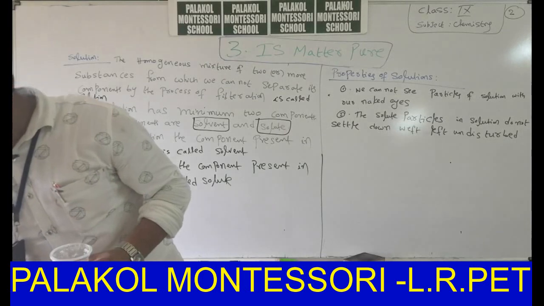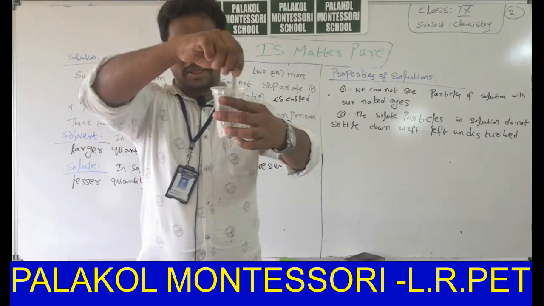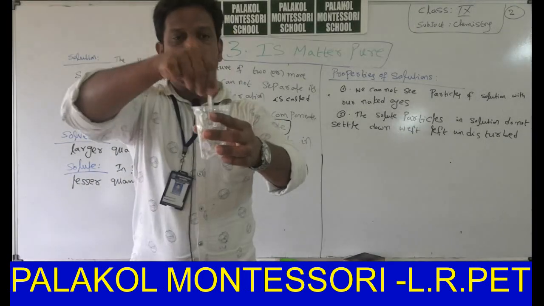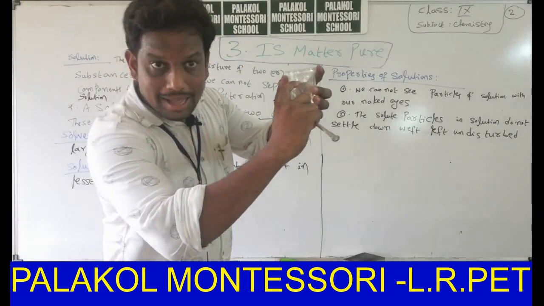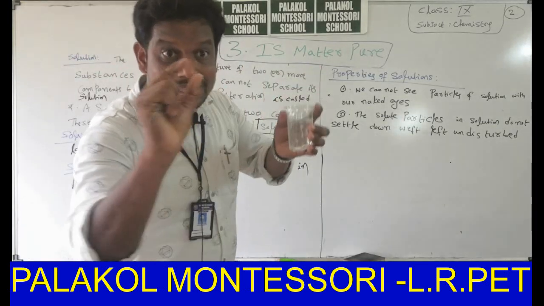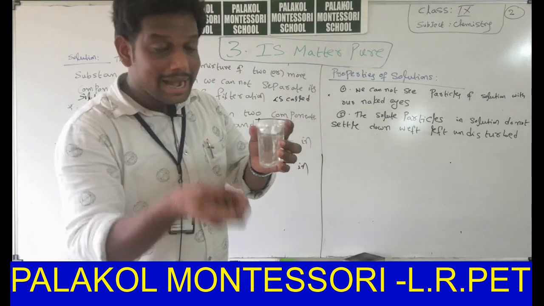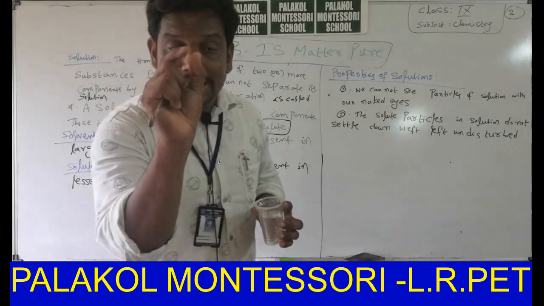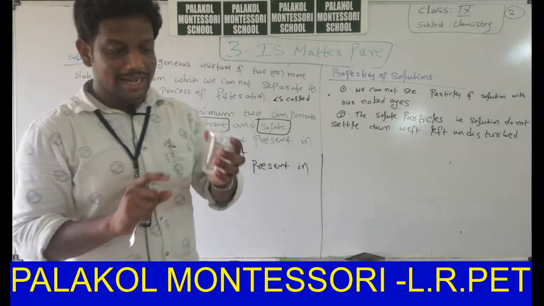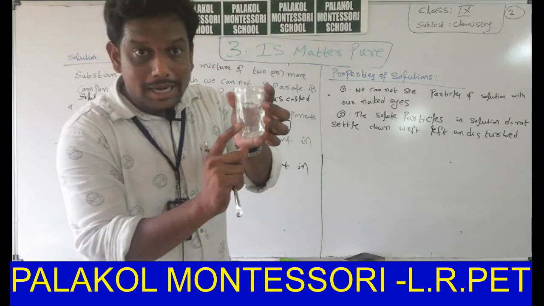Stir this solution with the help of a spatula. Now observe the quantity of water and the salt added by me.